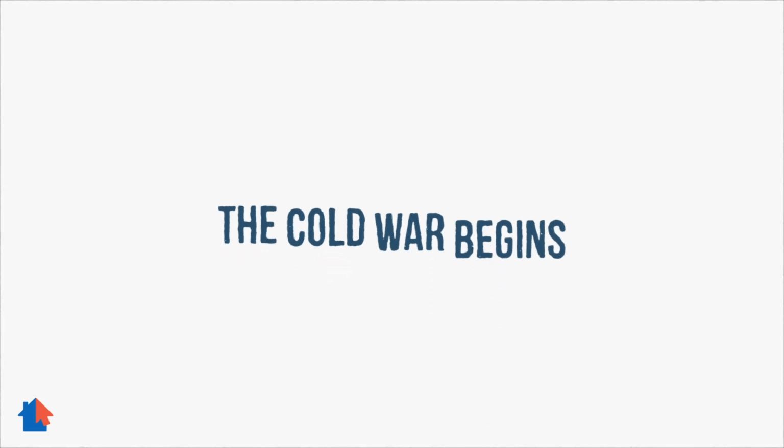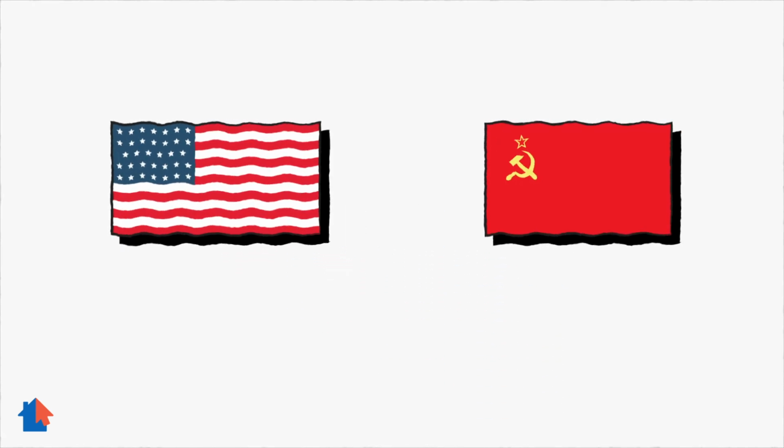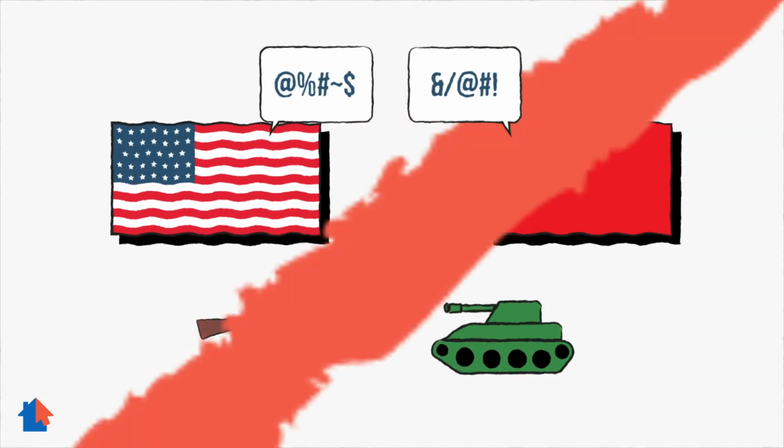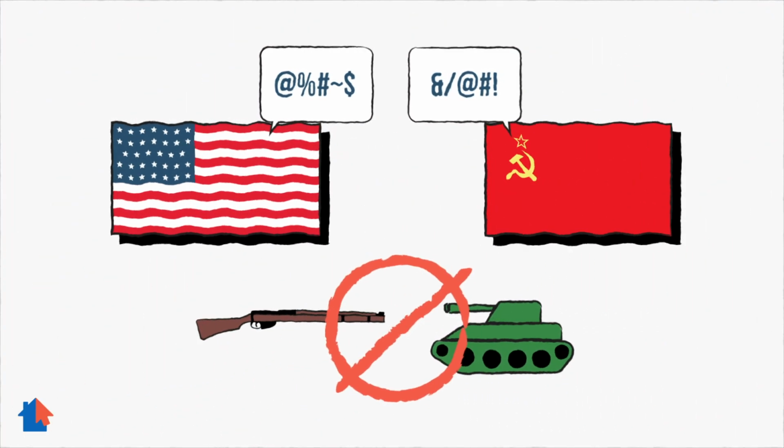The Cold War begins. The two great nations of the United States and the Soviet Union began to compete for power in a long struggle known as the Cold War. It was called cold because the two nations never fought or attacked each other. They showed they were enemies by what they said about each other and by the countries and causes they chose to help.